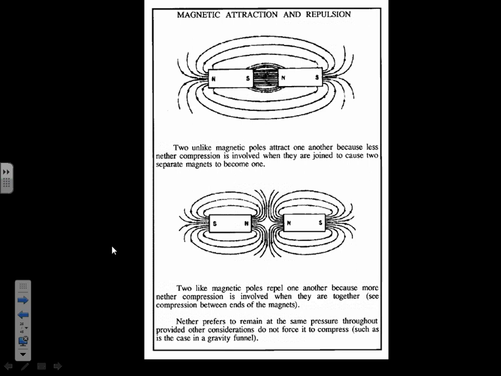When the parts are touching, it's going to slow it down. South and north will be attracted to each other, and that's how the brakes work on the train.